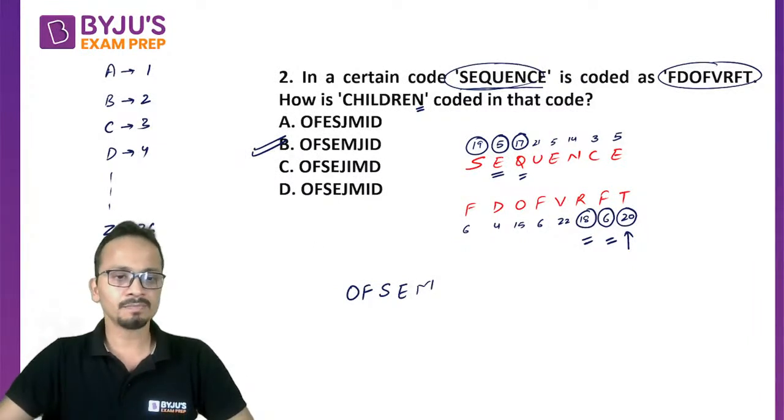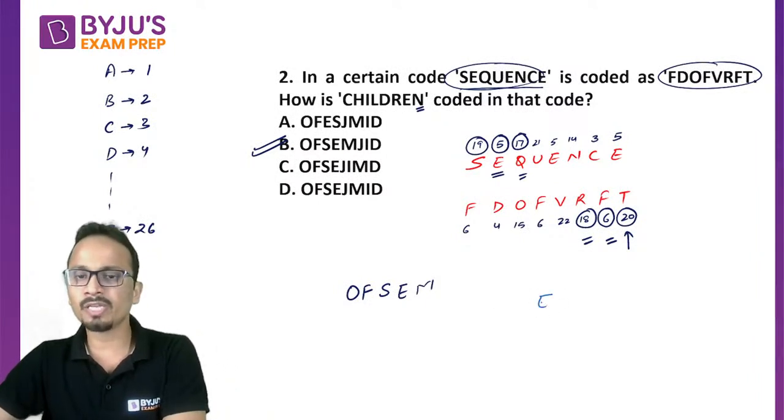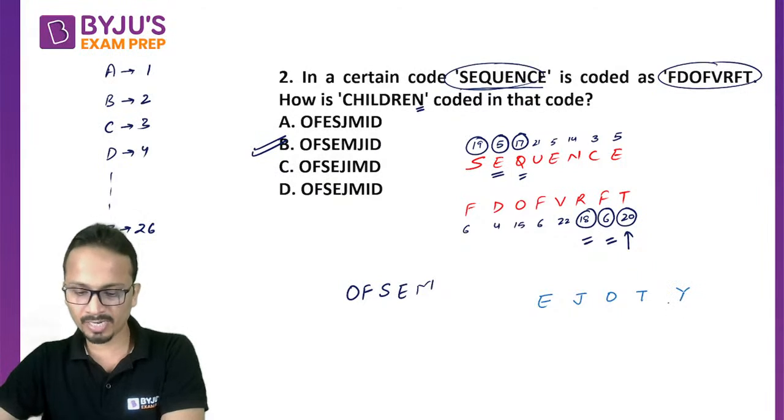Now, Kushagra, the hack that I was talking about is, to start with, you can remember the number equivalents of these 5 alphabets: E, J, O, T, Y.